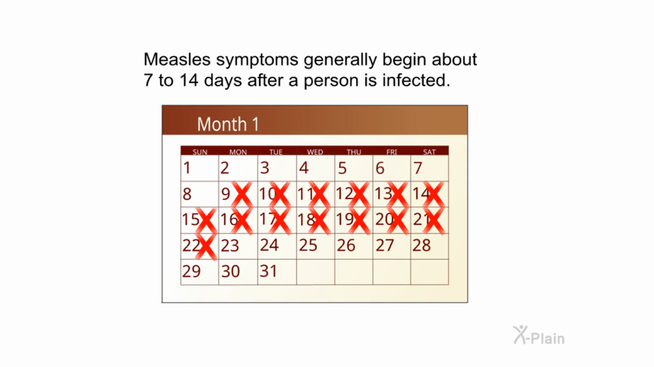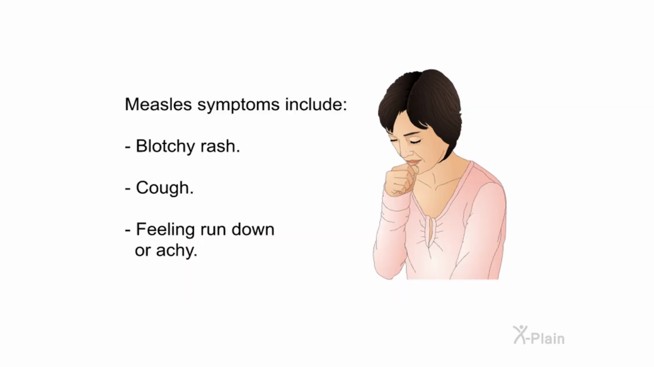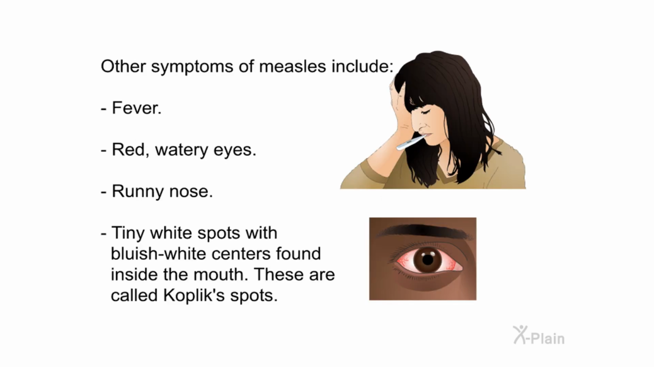Symptoms and diagnosis. Measles symptoms generally begin about 7 to 14 days after a person is infected. Measles symptoms include blotchy rash, cough, feeling run down or achy. Other symptoms of measles include fever, red watery eyes, runny nose, tiny white spots with bluish-white centers found inside the mouth. These are called Koplik spots.